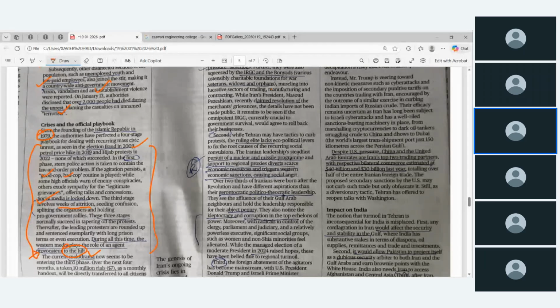Melodrama means strong, exciting things happen, the people's emotion. The protests now seem to be entering the third phase. Over the next 4 months, 10 million rials as a monthly handout will be directly transferred to all the citizens.